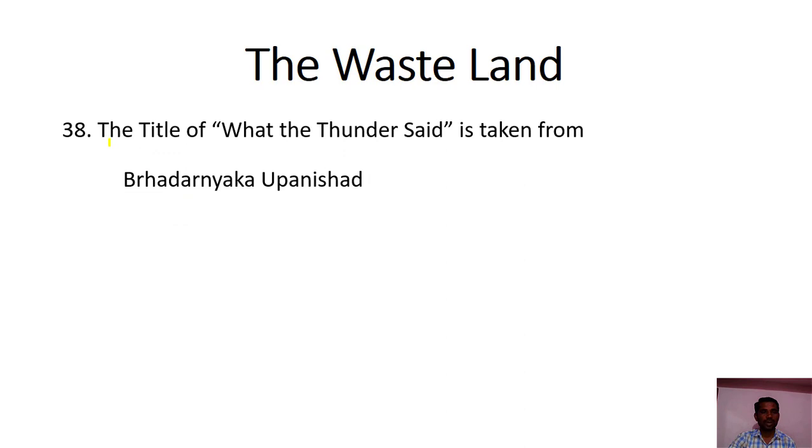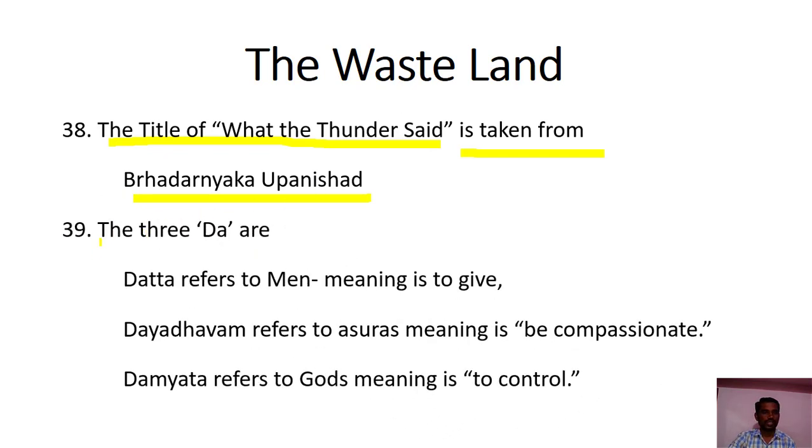The title of What the Thunder Said is taken from the Brihadaranyaka Upanishad. This question was asked in last year's KSET examination. What do the three Das stand for? Datta refers to men, meaning to give.